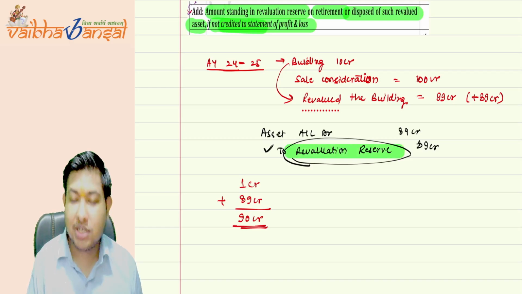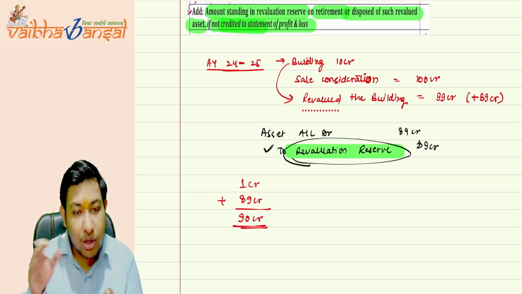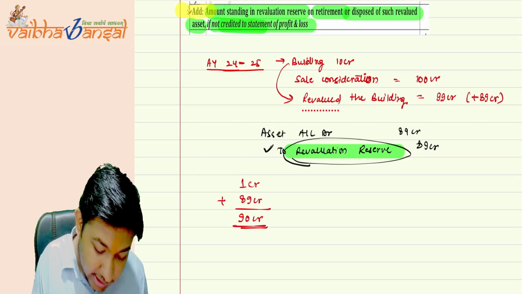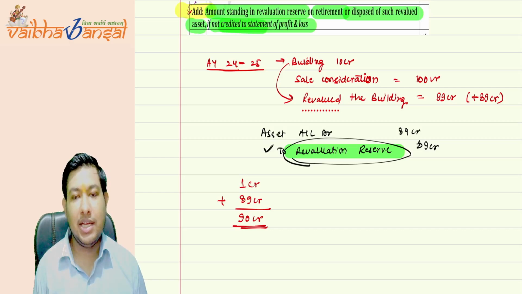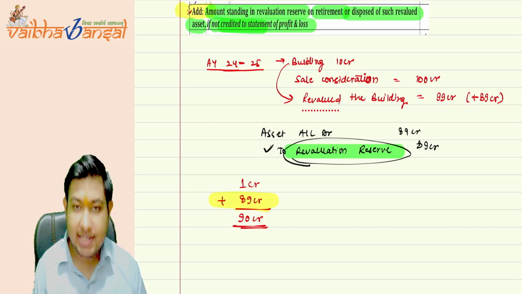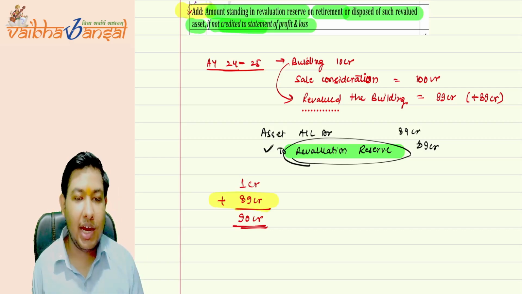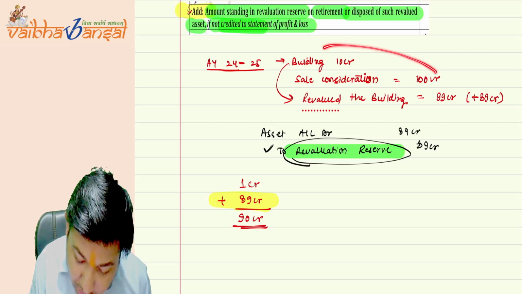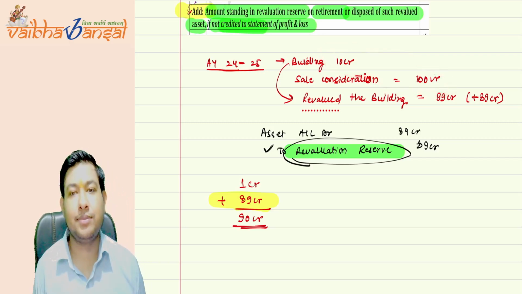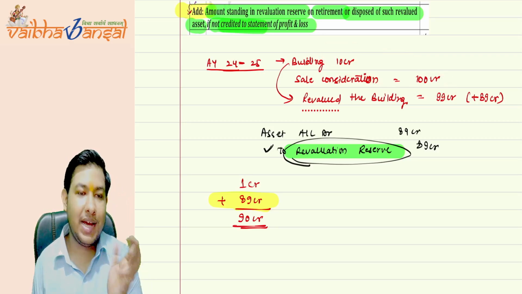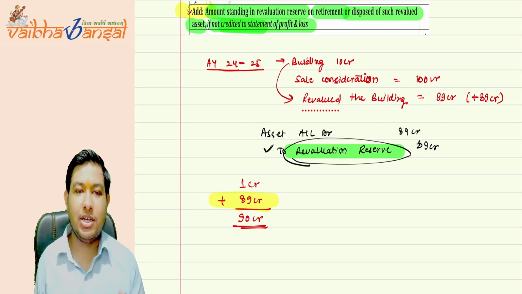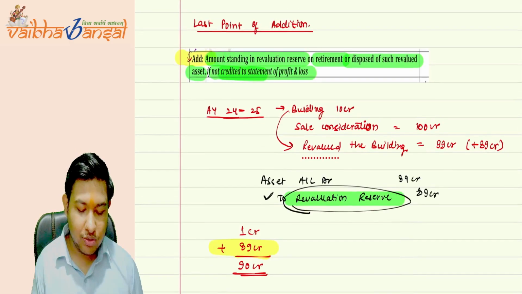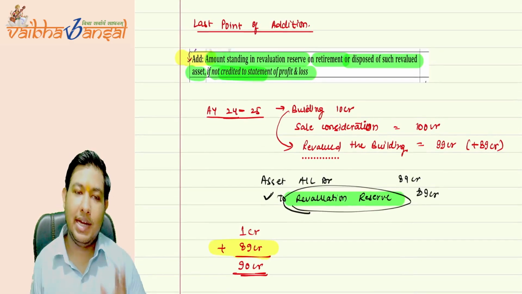If the revaluation reserve amount is not credited back to the P&L, then this addition will be done. This addition of 89 CR will be done to make it 90 CR, which was the actual net profit: 100 crore minus 10 crore is equal to 90 crore. Is this clear why the government has to take this point in the addition?